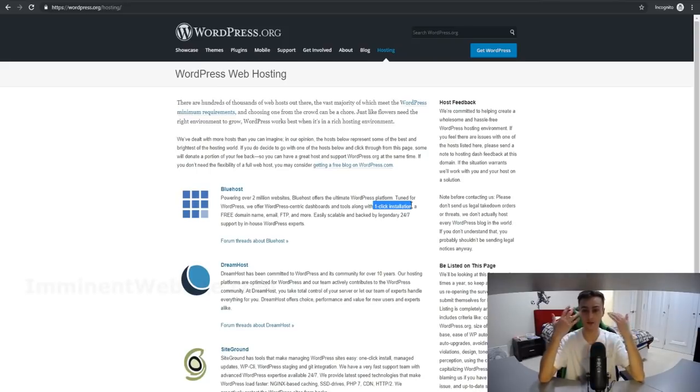So the fact that Bluehost has this one-click installation feature with WordPress will save you a lot of time and a lot of headache. And most importantly, apart from those nice features that come with Bluehost, Bluehost is genuinely an amazing web hosting solution that's not only affordable for beginners who want to create a new website for themselves, but it's also ideal for anyone who wants to create a high quality website that's going to perform at its best. So I honestly think Bluehost is a win-win situation for anyone.